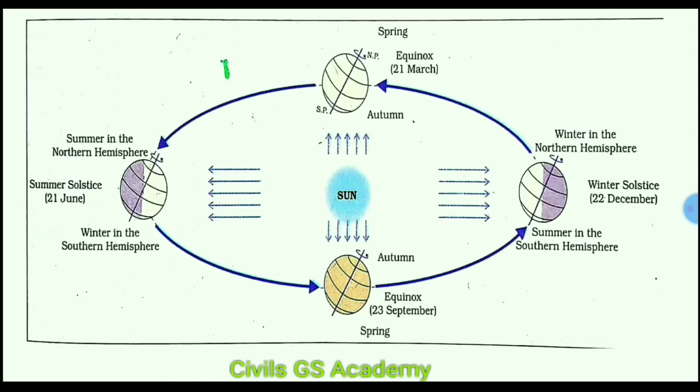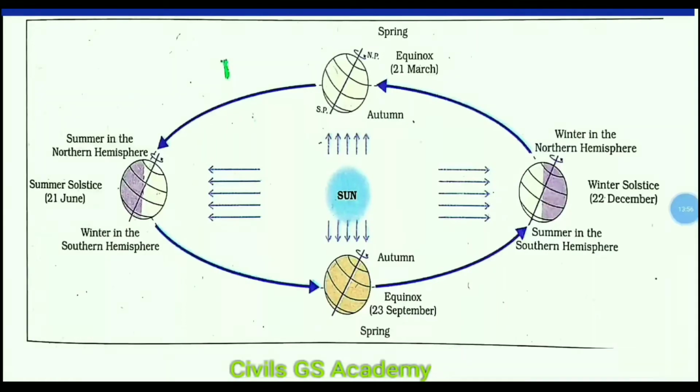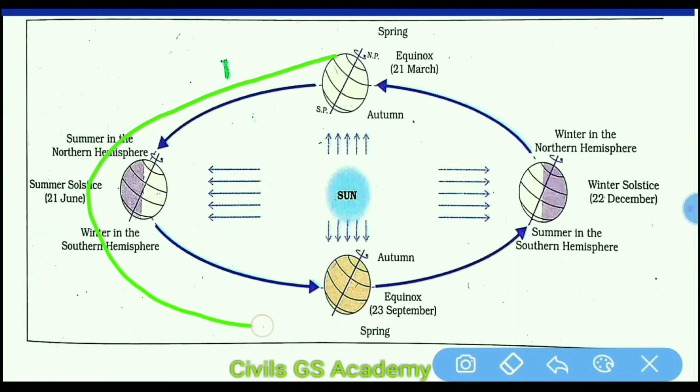So you have seen this whole one complete revolution of the Earth around the Sun. And see in the figure from 21st March, see here, to 23rd September. At the North Pole it is day, okay, and at the South Pole it is 6-month night.